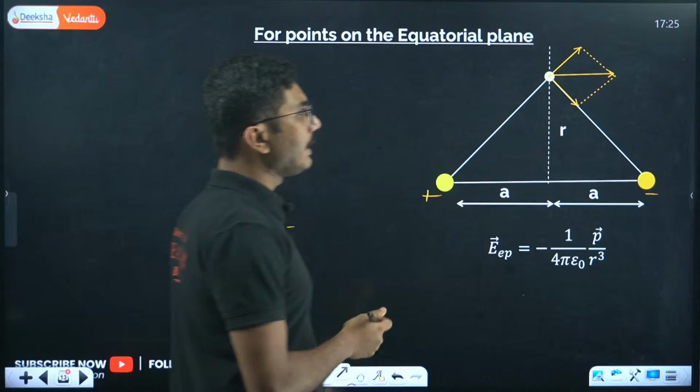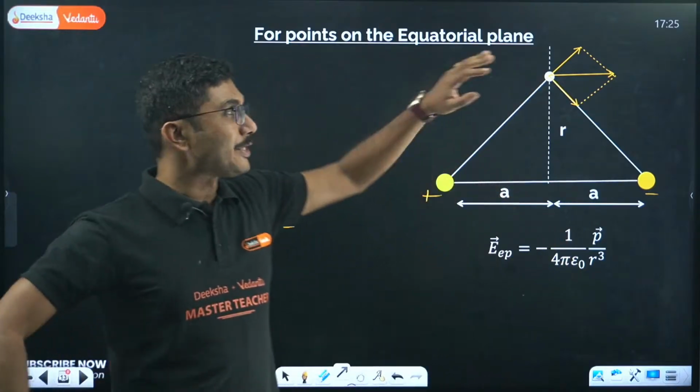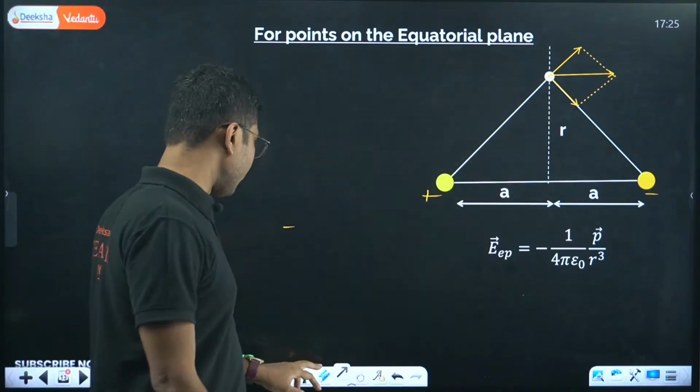This is specifically for the equatorial plane, it is not valid for any other position.